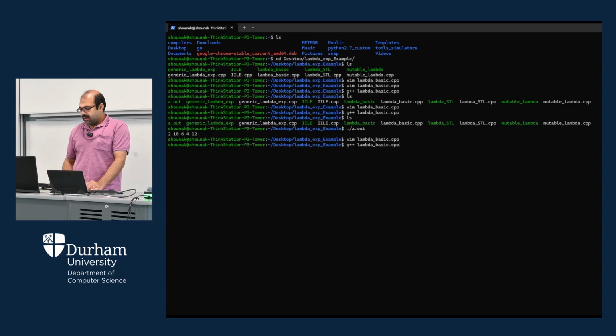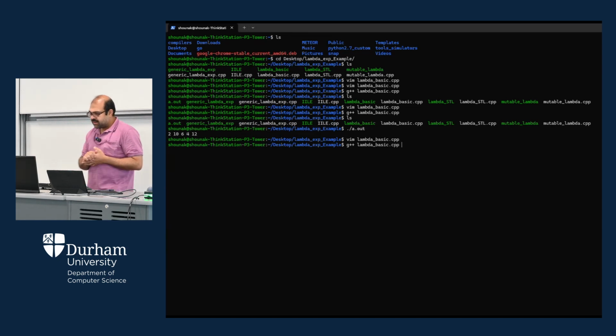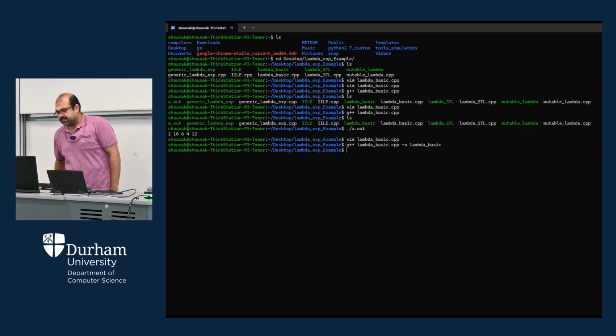So while compiling, I need to put g++, specifying the compiler, that is the command for compilation, and this is your input file, lambda_basic.cpp. Then you just put -o, that's another option, for creating the object file. Now you need to specify the object name, okay? Lambda underscore basic. I am giving the same name as the file without any extension. So let's see the compiler create something. So the compiler has now created lambda_basic, okay?